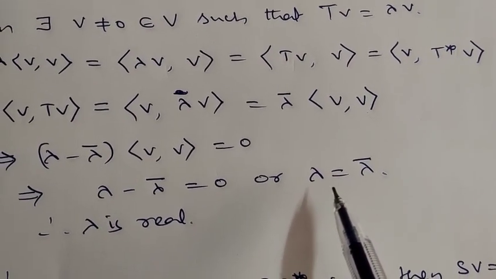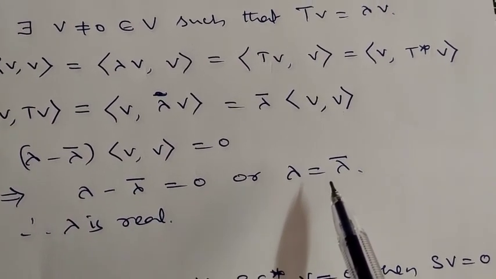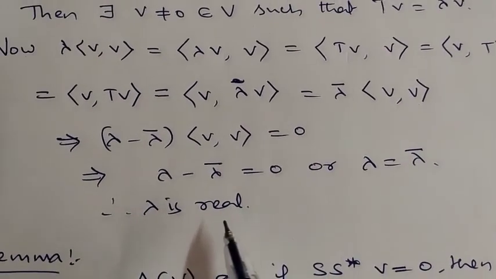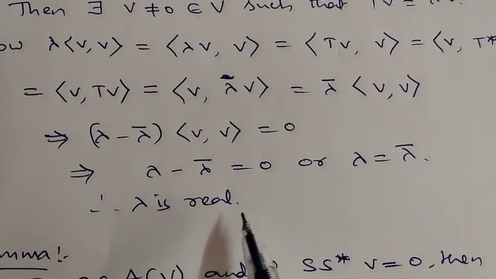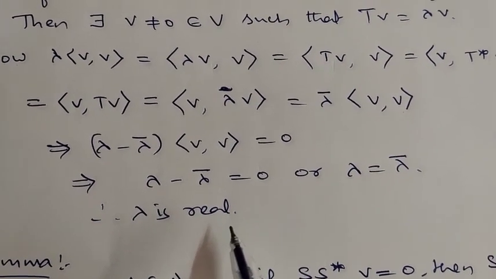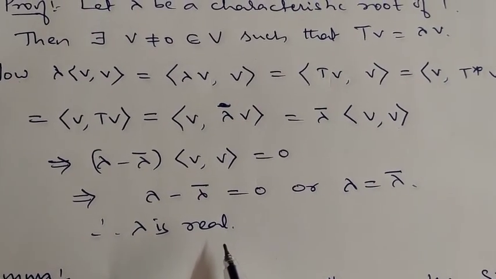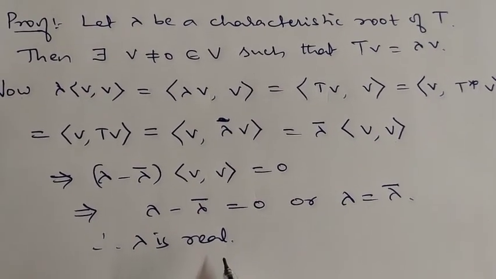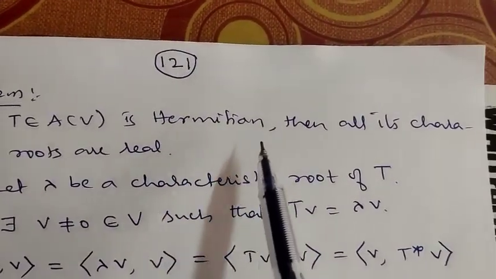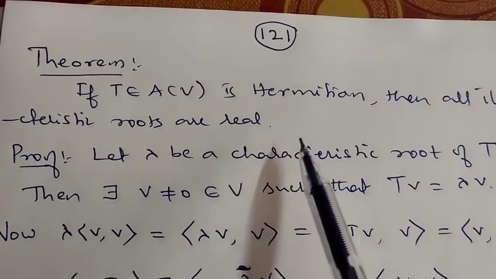If a scalar is equal to its conjugate, that quantity must be real. So the characteristic root is real. Since lambda is arbitrary, all the characteristic roots of T are real. Therefore if T is Hermitian, then all its characteristic roots are real.